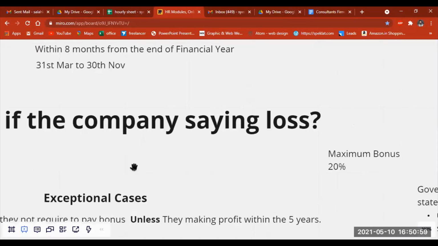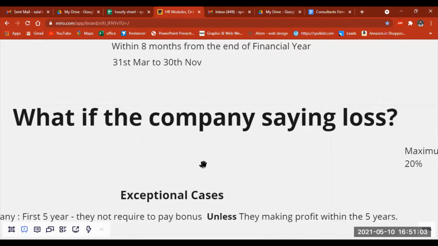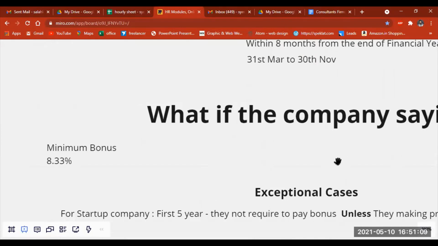A company that says we are doing losses this year, so we can't pay a bonus: for such a company, it is mandatory to pay the minimum bonus, with the percentage, sorry, not the interest, with the percentage of 8.33 percent. Whether you make a profit or a loss, once you make a loss you cannot escape from this Act. It is for all companies; they cannot escape from paying this bonus.